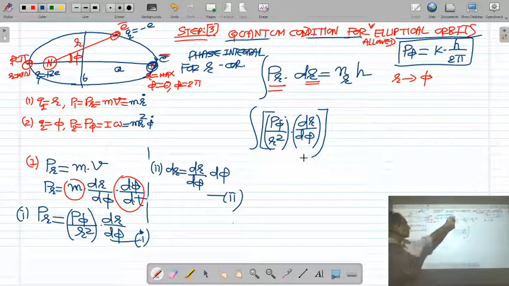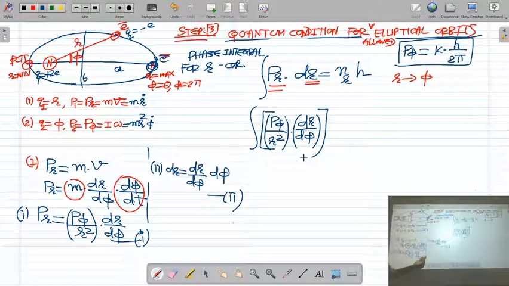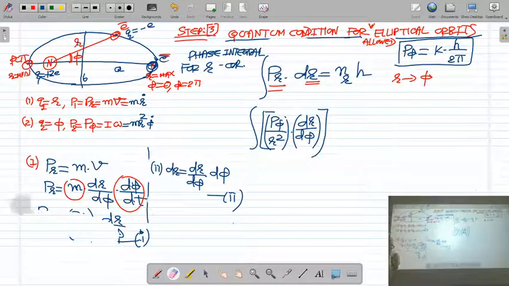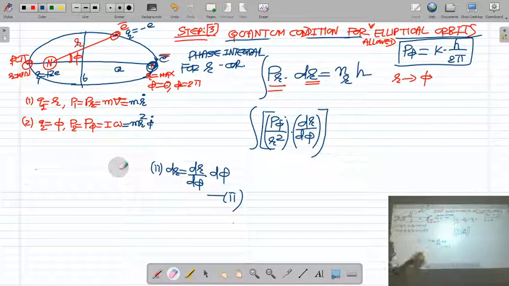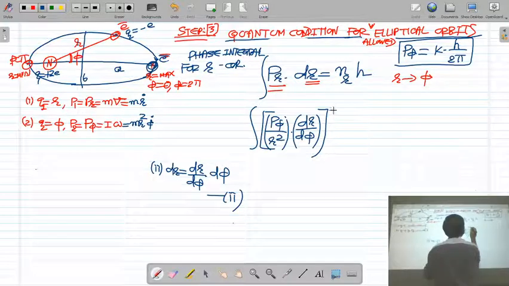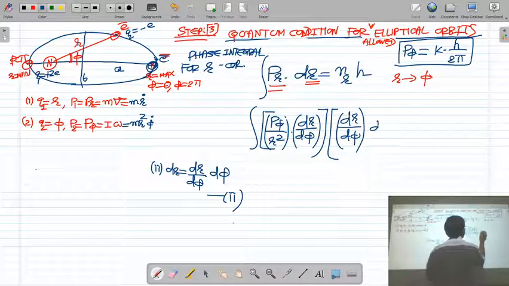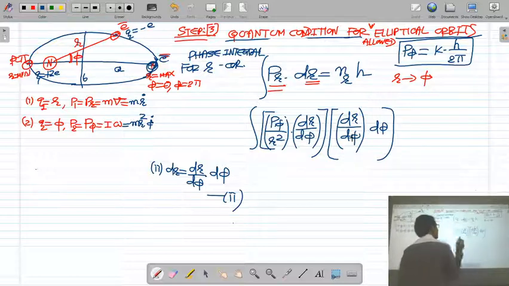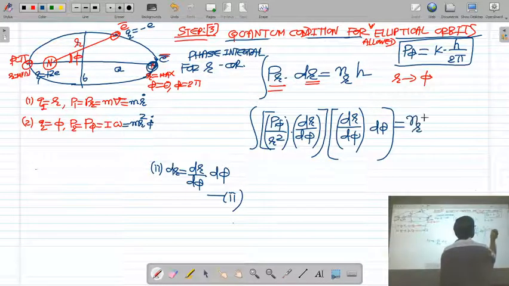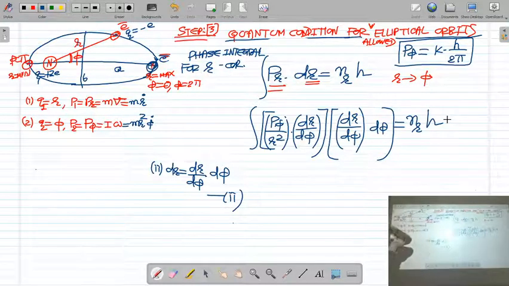So let us substitute the value of Pr from equation 1, that is p phi upon r square into dr by d phi. And value of dr, you can write as dr by d phi into d phi. So here I put the value of radial momentum Pr, which is p phi upon r square into dr by d phi, and dr can be written as dr by d phi into d phi. And this phase integral must be equal to an integral multiple of Planck constant h, where nr is the radial quantum. Okay.